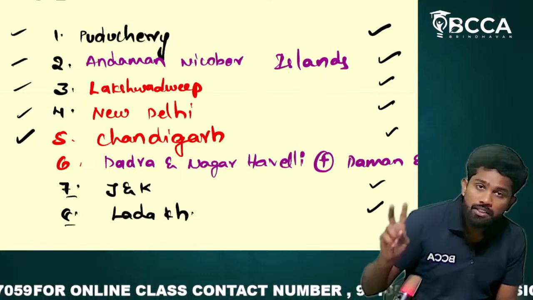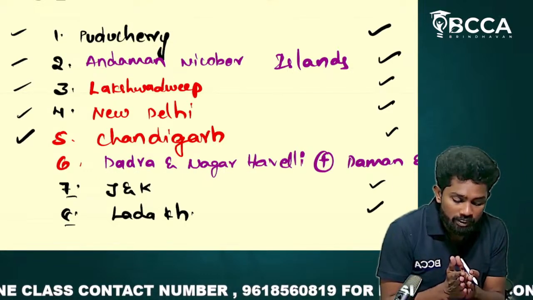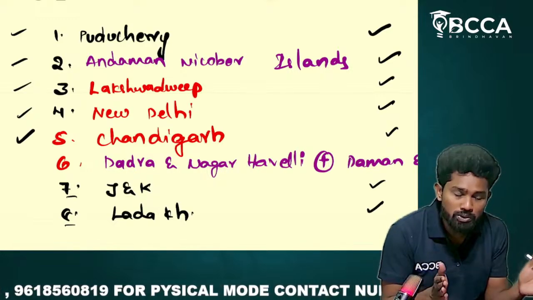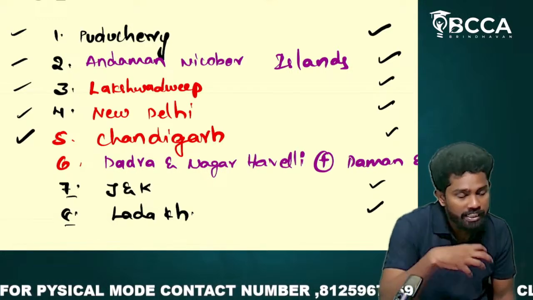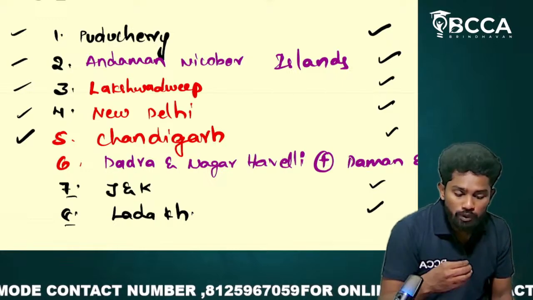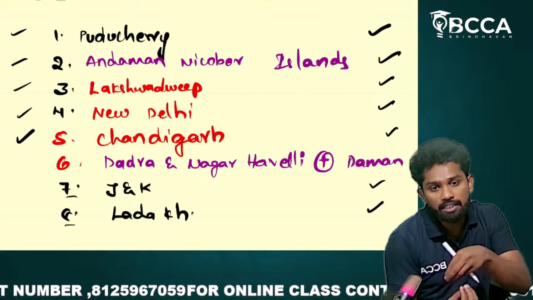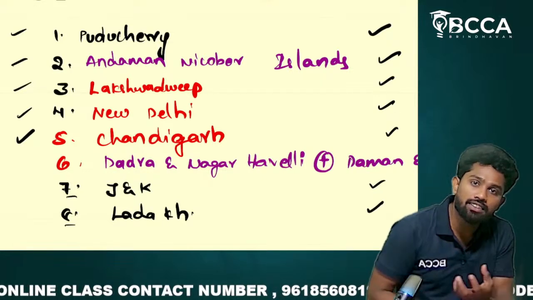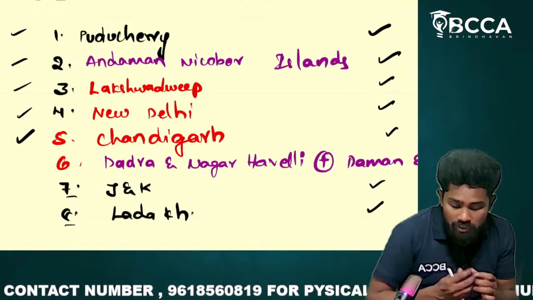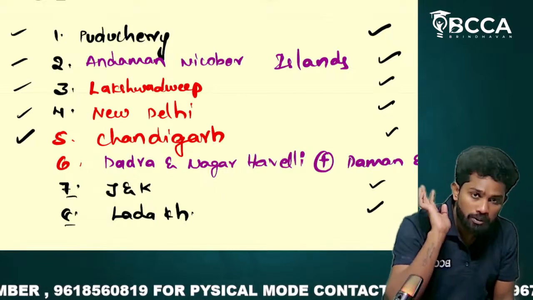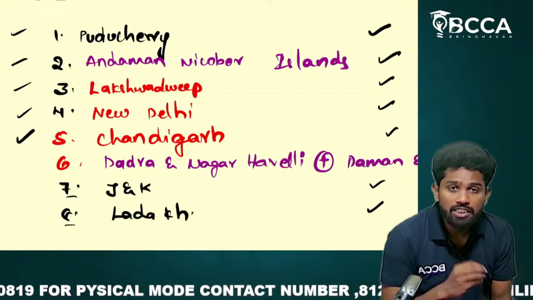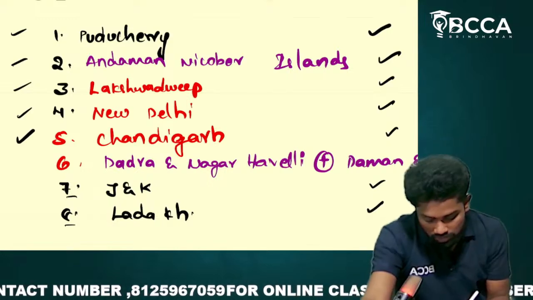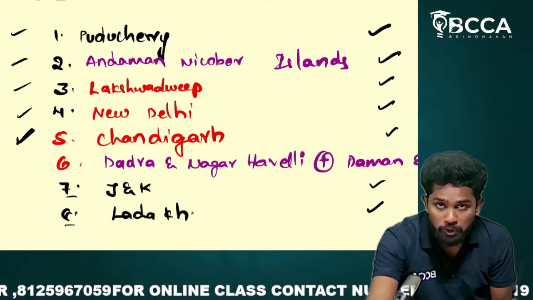Next, Chandigarh. Sir, Punjab and Haryana were actually one state. When they were divided into two states, they had an issue with Chandigarh. Chandigarh was their capital city previously. Now Punjab is asking that Chandigarh should be our place and our capital, whereas Haryana is saying no, Chandigarh should be given to us. So the central government said, you take your state Punjab, you take your state Haryana. Chandigarh will remain as the common capital and it will be under the central control. So that's why Chandigarh is kept as a union territory.